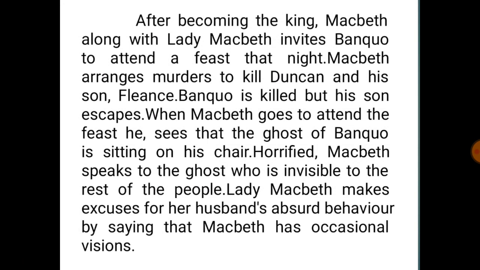After becoming the king, Macbeth along with Lady Macbeth invites Banquo to attend a feast that night. Macbeth arranges murderers to kill Banquo and his son Fleance. Banquo is killed but his son escapes.